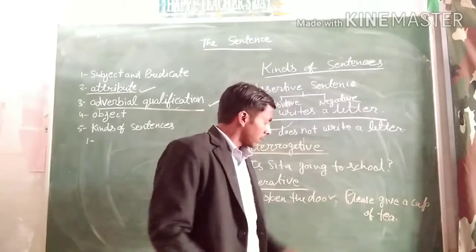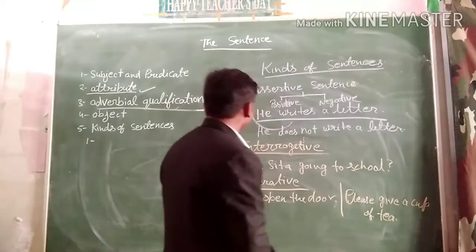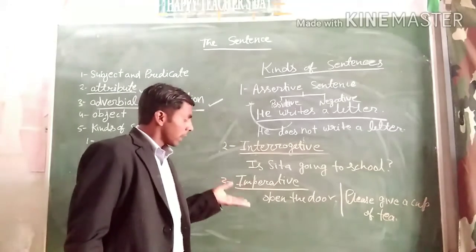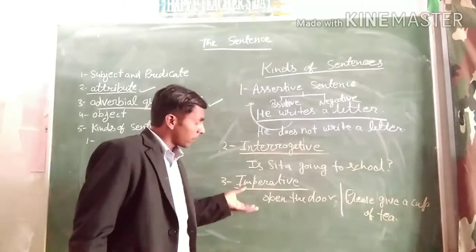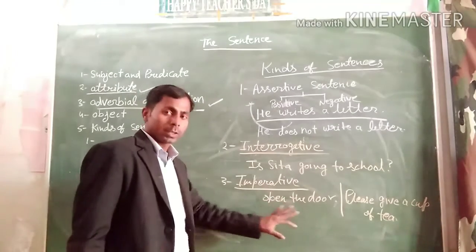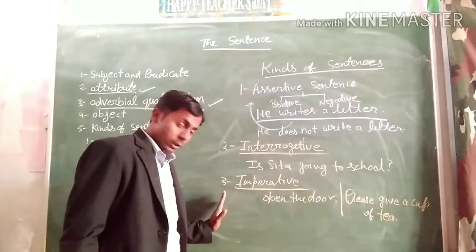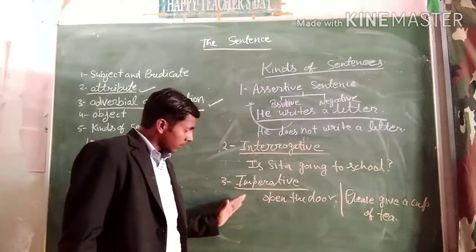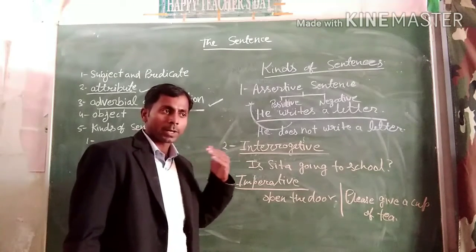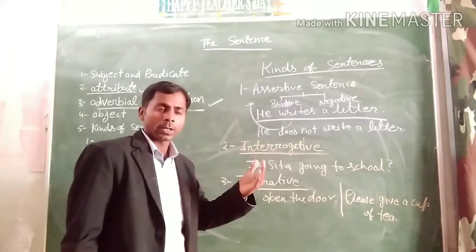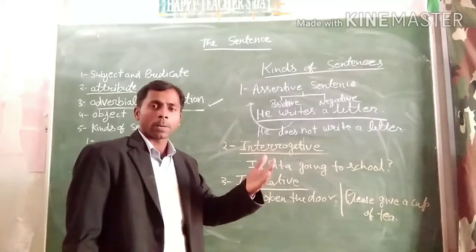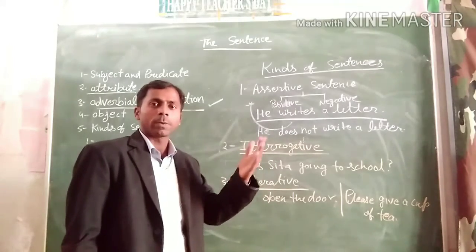Such a type of sentence will be an imperative sentence, and in an imperative sentence you cannot find the subject. In sentences like open the door, you cannot see the subject. Why? Because the subject is always the second person. When we command someone or request someone who is standing before us, that person will be the second person, and the second person will always be you.